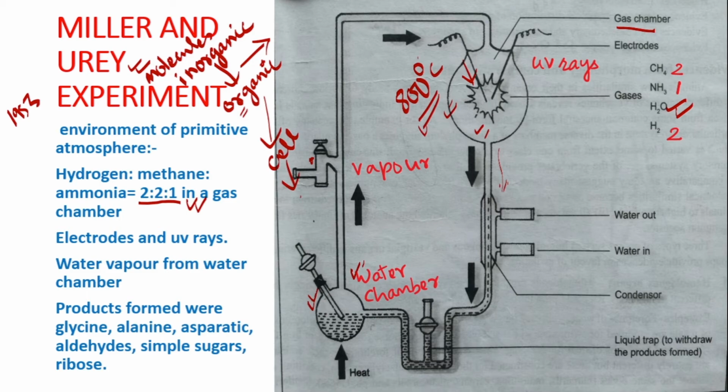Can you see this condenser? In this condenser, cold water in, cold water out, so that this part of the pipe is always kept cold. When the vapor passes through this cold part, it changes into liquid droplets, and the liquid droplets are collected at this part. It is called the liquid trap. So the sample of the products will be collected from this part.